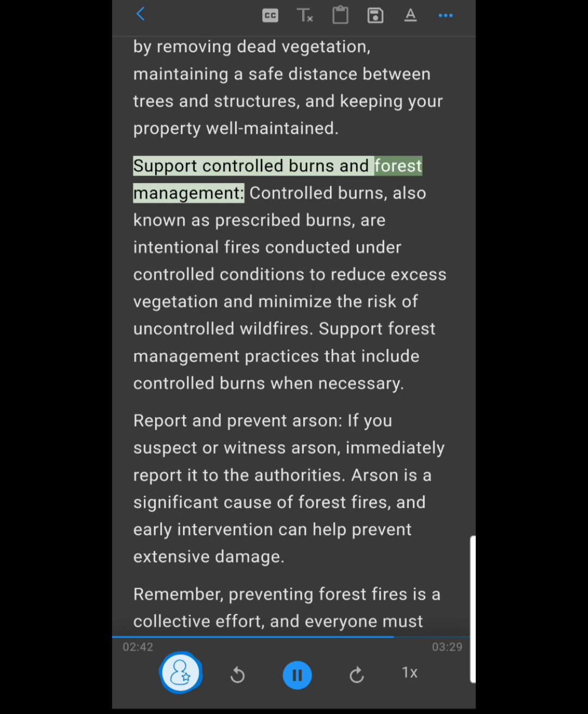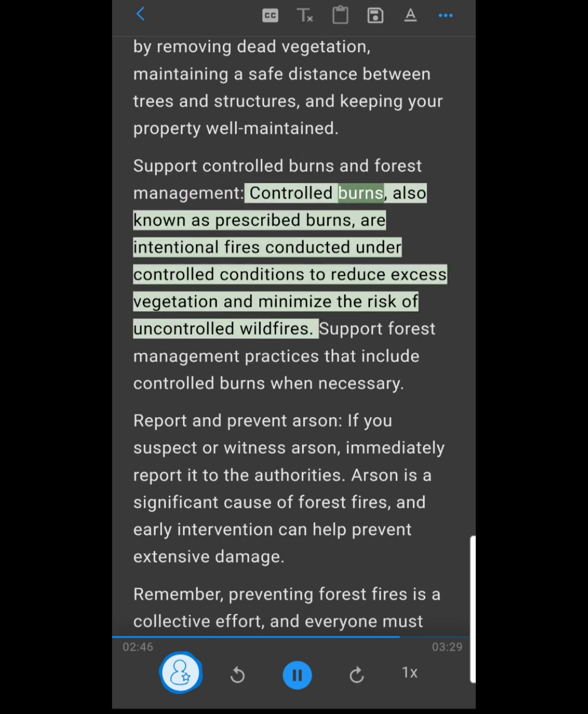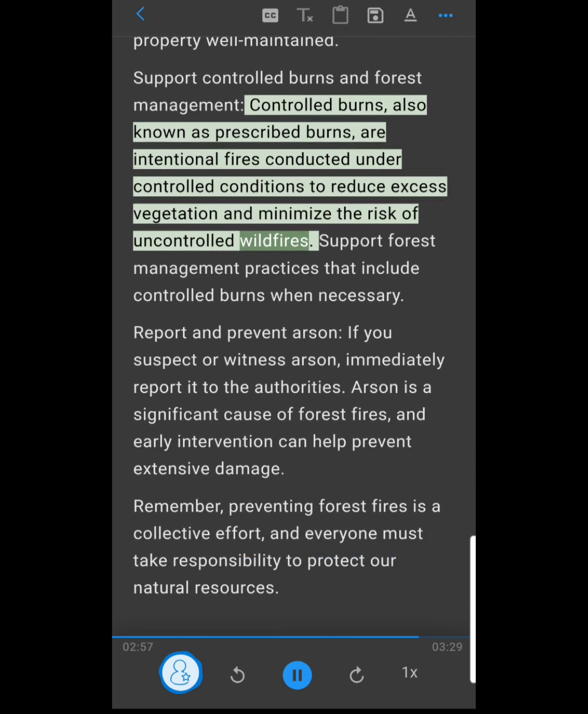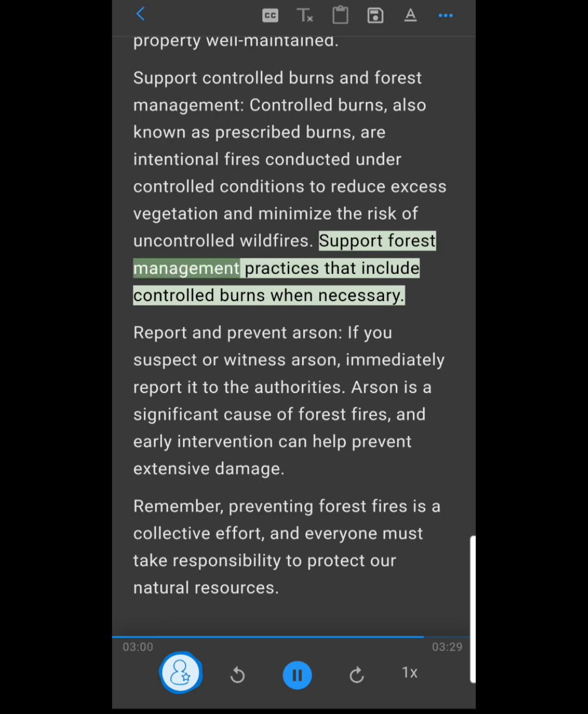Support controlled burns and forest management. Controlled burns, also known as prescribed burns, are intentional fires conducted under controlled conditions to reduce excess vegetation and minimize the risk of uncontrolled wildfires. Support forest management practices that include controlled burns when necessary.